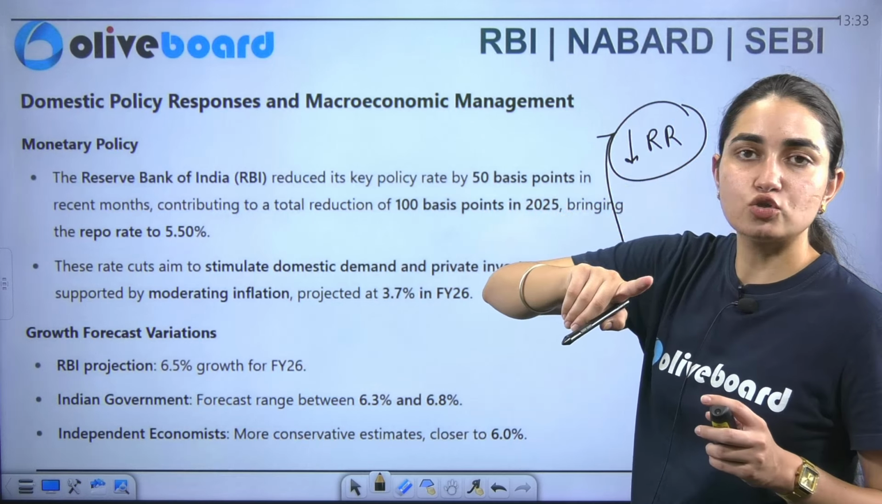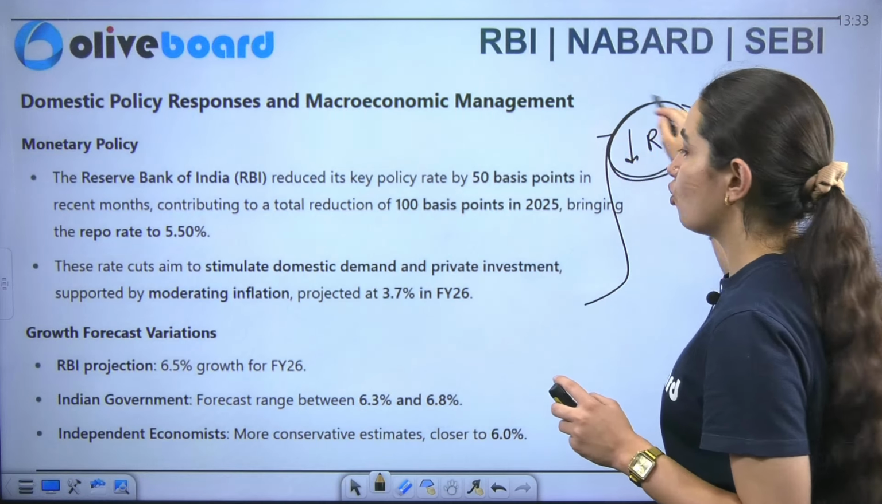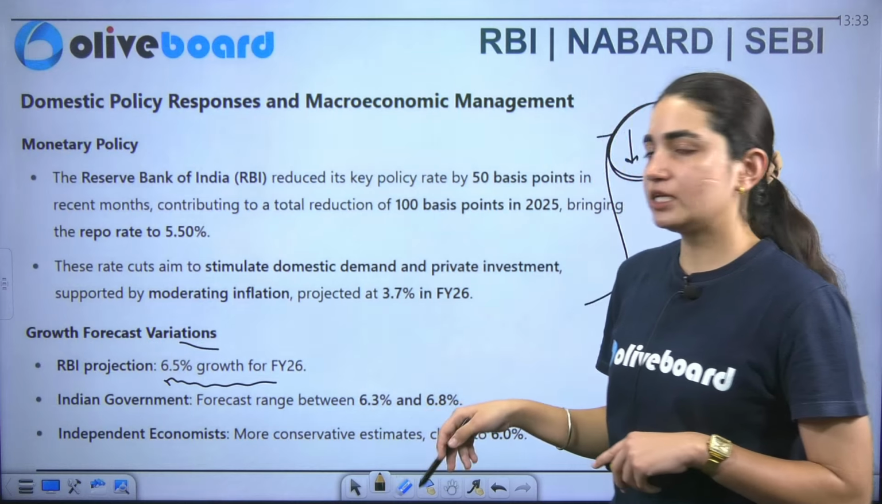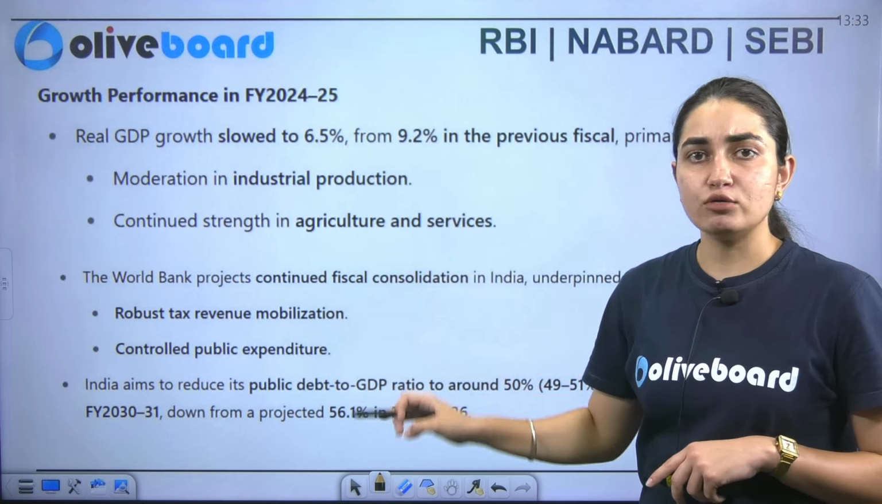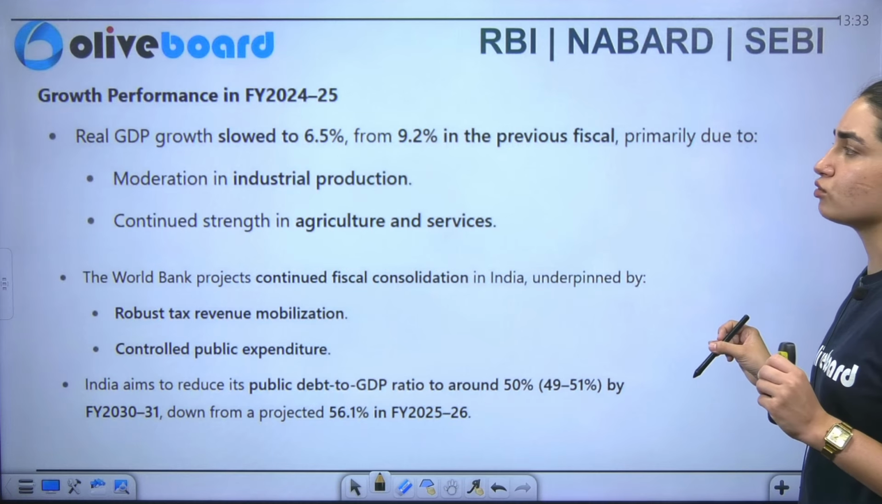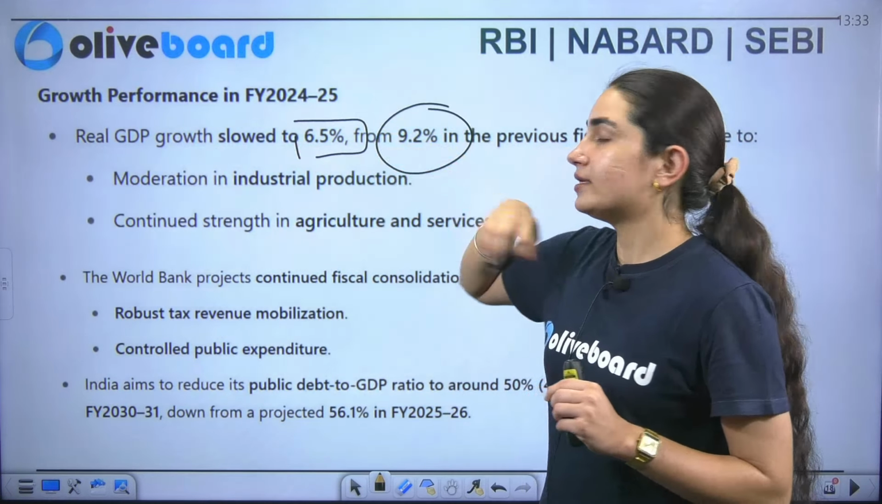Your obligation here is to tell me the repo rate. I gave you some options, so this is what we have to go with. Along with that, what are the forecasts? We read that 6.5% is the forecast here, and we read about the government as well. Now specifically talking about real GDP growth, it has slowed to 6.5% from 9.2%.